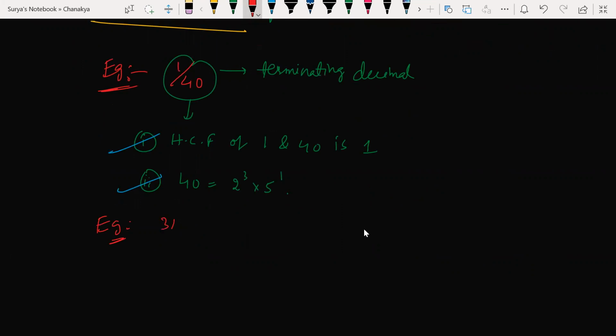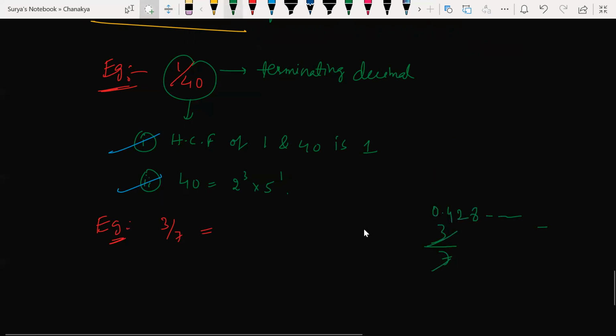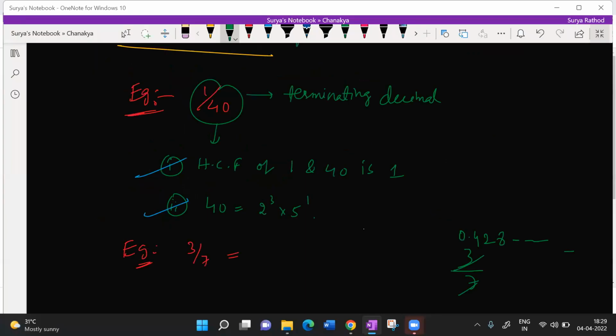Now look at it. You say 3 by 7. Is 3 by 7 a terminating decimal or not? Tell me. Check 3 by 7. 7 ones, 7 twos, 60, 7 eights. Tell me whether it is terminating or not terminating. Check. I need a response from every one of you.